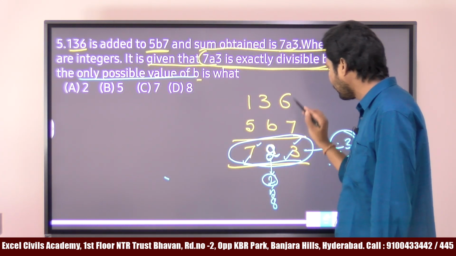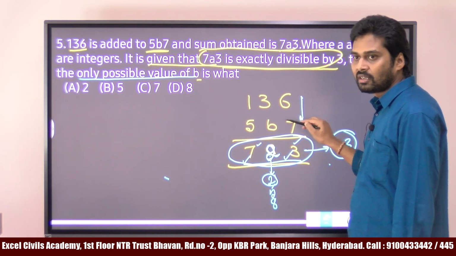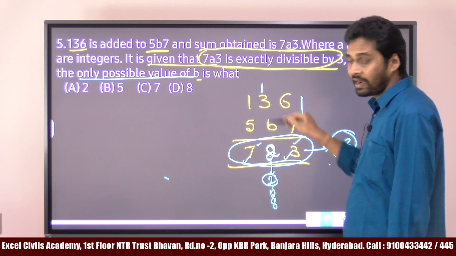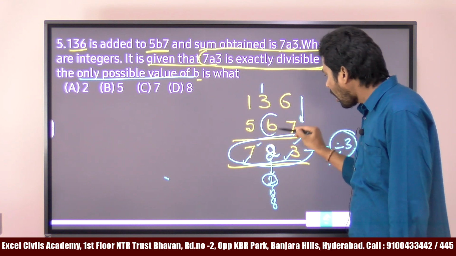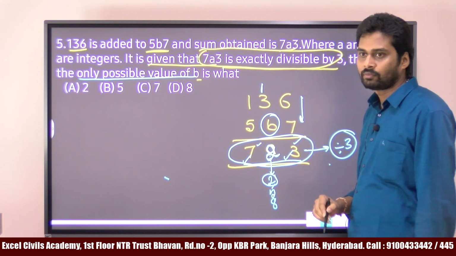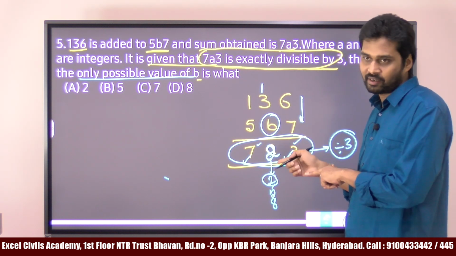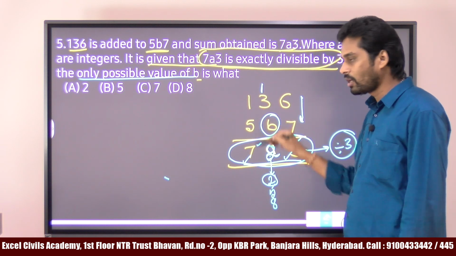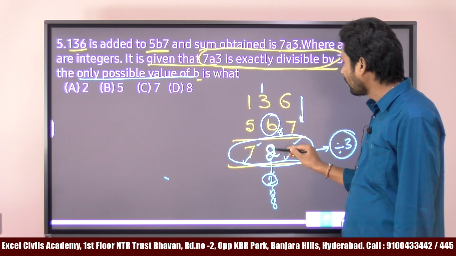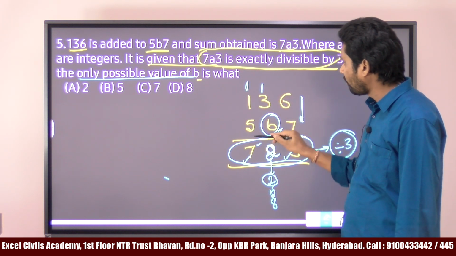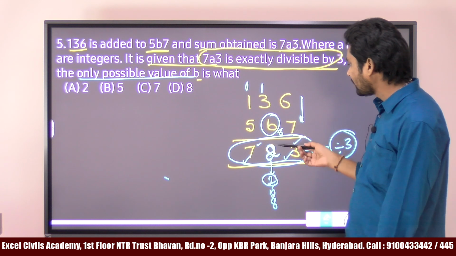Suppose I take the A value as 2. Now you add the numbers. 6 plus 7 is what? 13. 13 means that 1 is carry forward. Now 3 plus 1 is 4. 4 plus how much will we get 2? 4 plus 2 means that we don't get 2. But 12 we can get, right? 4 plus how much is 12? 4 plus 8 is 12. 12 means that 1 is carry forward. Then you can check that 5 plus 1 plus 1. Okay? Then it satisfies the condition.